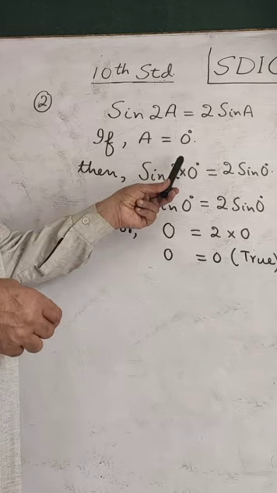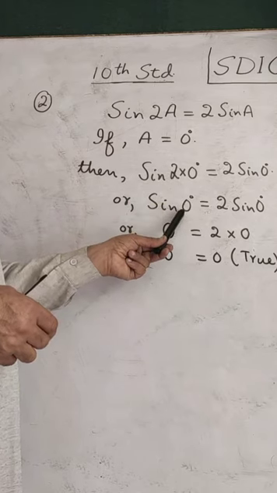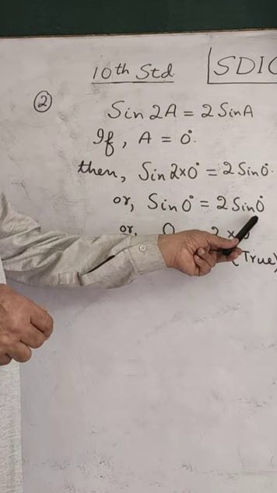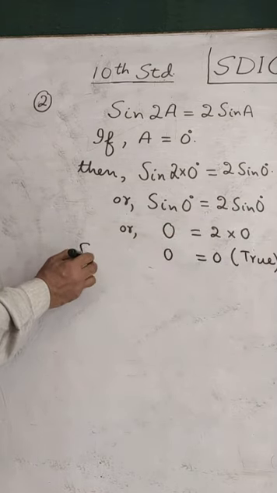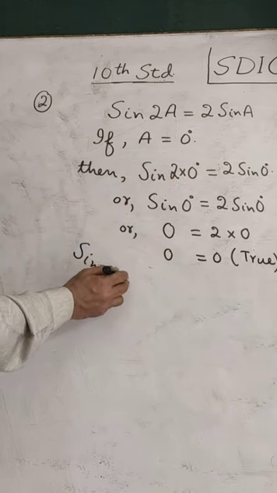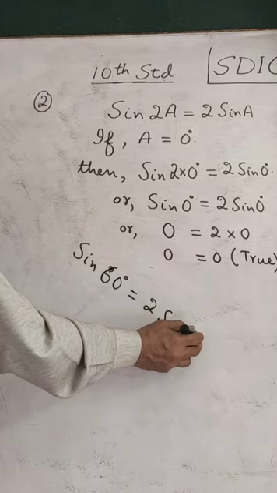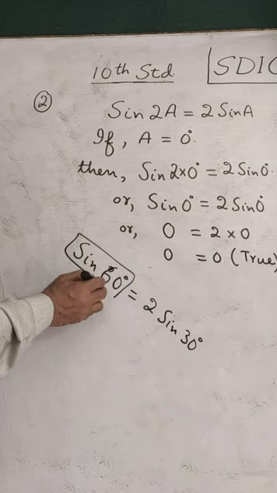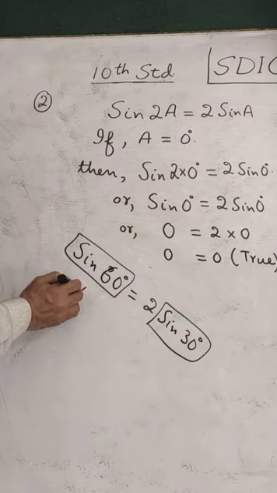When you use 30 degree here for A, this will become 2 30s are 60, and here this will remain sine 30. I shall show that also for you. So this becomes, 2 30s are 60. Now in that case, when you use A equal to 30 degrees, you have to put on the left hand side the value of sine 60 and on the right hand side the value of sine 30.